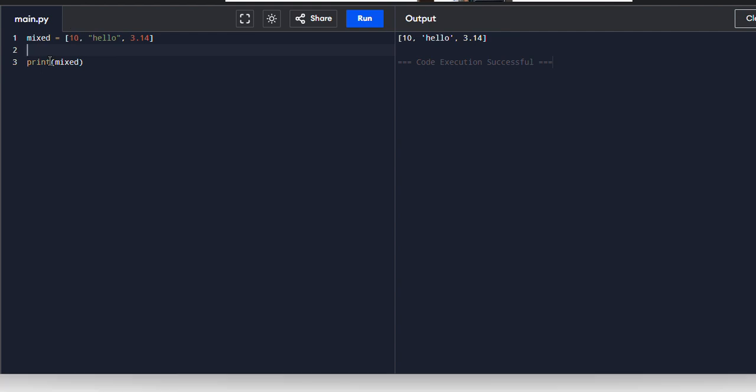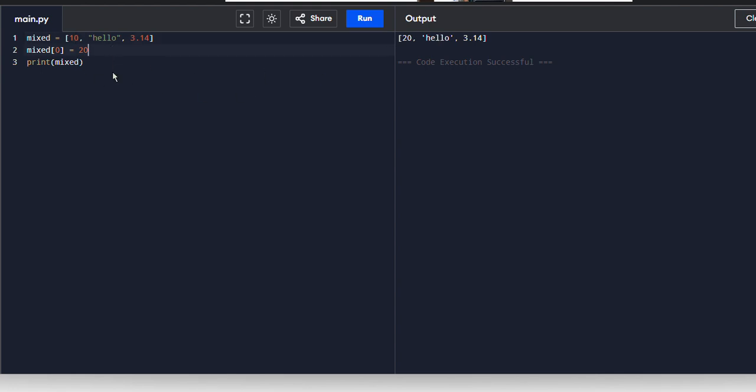In the mixed list, we have mixed of 0. I'll take 0. In 0 we have 10, right? I'm going to update this one as 20. Okay, now let's run this program. See, the 10 has been replaced with 20.